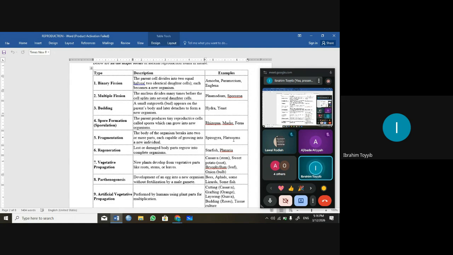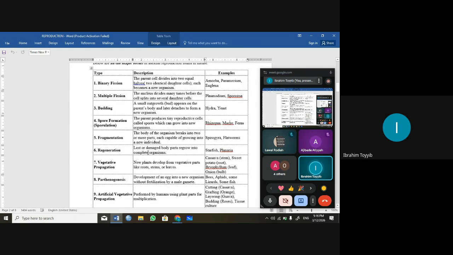Remember the classes Turbellaria, Cestoda, and Trematoda. Even if you are asked which of the following organisms belongs to the class Trematoda, and they write liver fluke, tapeworm, roundworm, hookworm. So go and find out in our previous lessons.